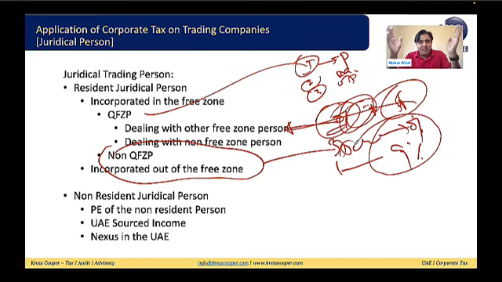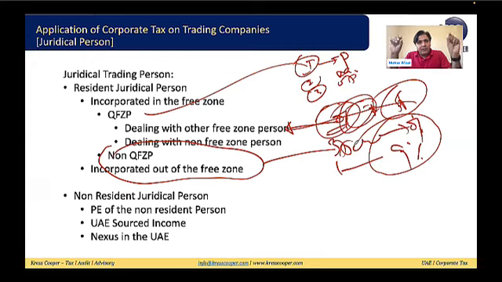Now the company has a branch within the UAE. Once the company has a branch within the UAE, it will be considered a permanent establishment of the non-resident person. Now for the permanent establishment of the non-resident person, the law is very clear. The law is saying income attributable to the PE of the non-resident person will be subject to tax within the UAE.